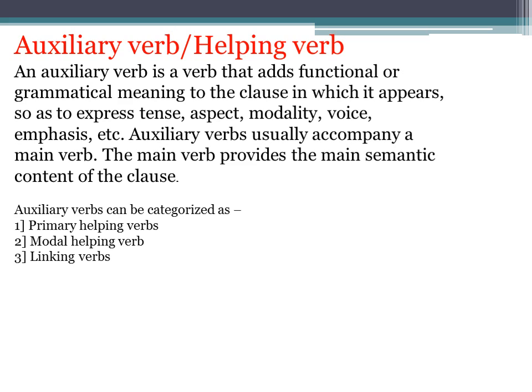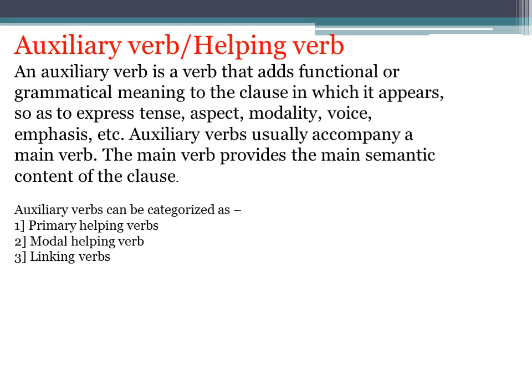Let me complete the definition. So the next part goes like that. Auxiliary verbs usually accompany a main verb. Now this is the main part of the sentence. They accompany, not always, but usually they accompany a main verb. So they generally come with the main verb or the main action word, like he was walking in the garden.